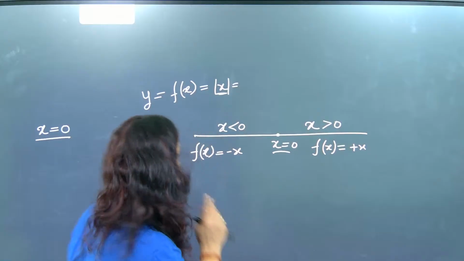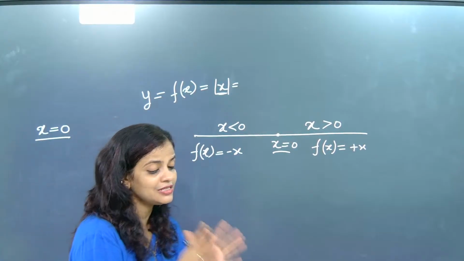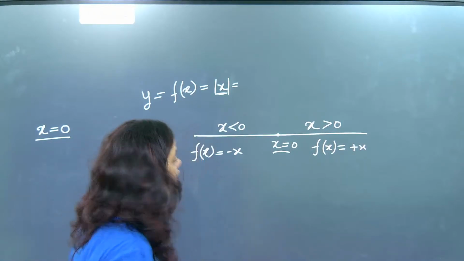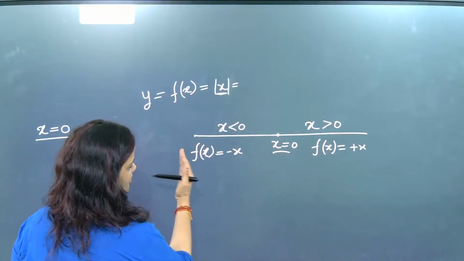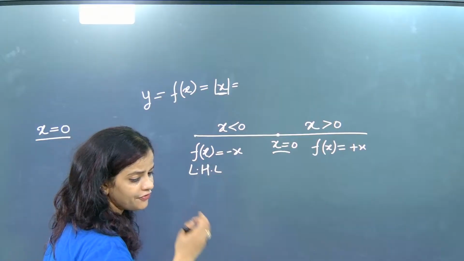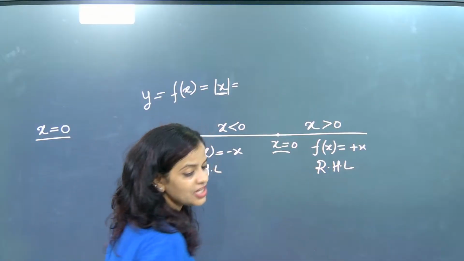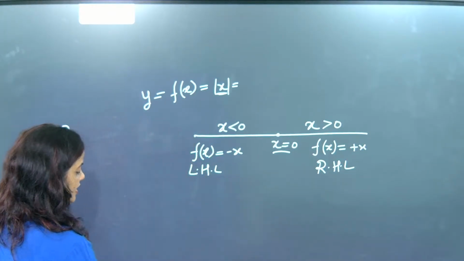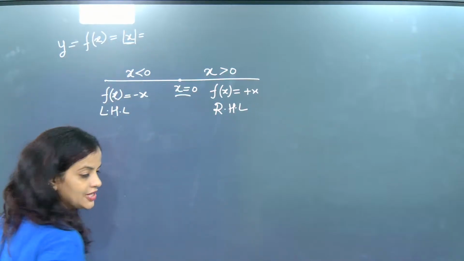Okay. Now let's understand the concept, because beta, modulus is not used only in CBSE. It will be used in competitions also. Everywhere you have to analyze it. Now look here, beta. Whenever you go to the left-hand side, it becomes LHL. LHL is called the left-hand limit, and here it is called RHL. RHL is considered the right-hand limit. Now, left-hand limit and right-hand limit, what are we going to do? One by one, let's start with LHL and RHL.